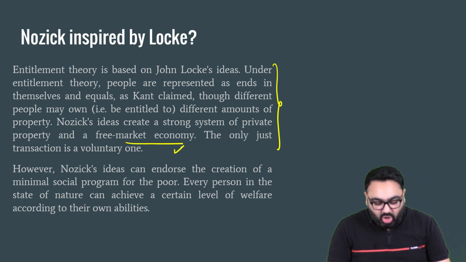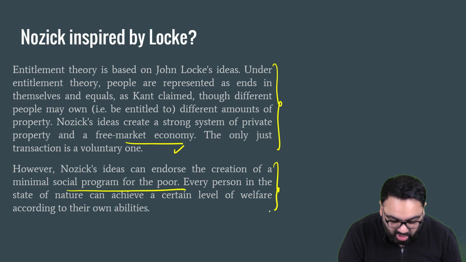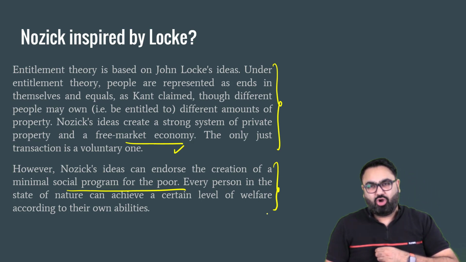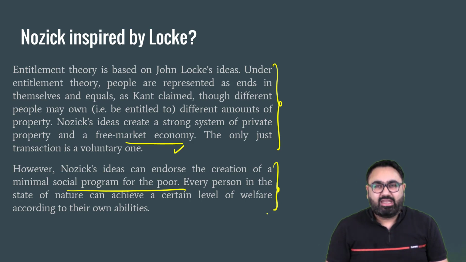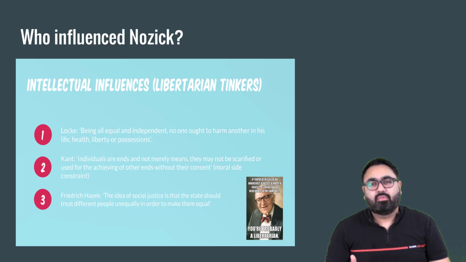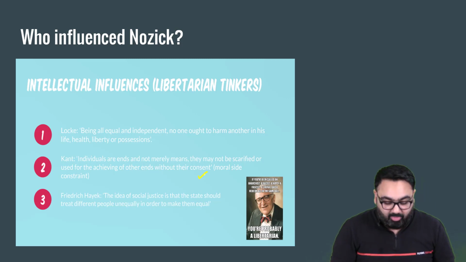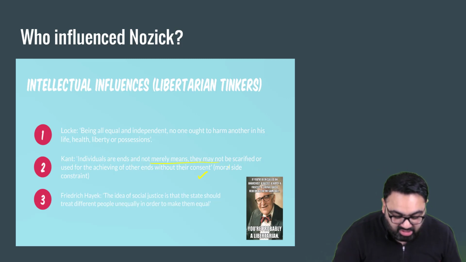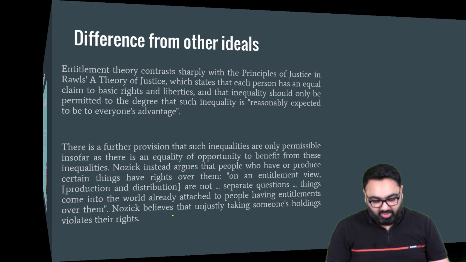In fact, Robert Nozick also endorsed a certain minimum social program for the poor. He did not say that the poor who cannot afford property should not be given anything. He did endorse a kind of welfare program where the state should ensure at least some basic level of amenities for everyone living in the society. There were other liberal thinkers that inspired Robert Nozick: Immanuel Kant, who talked about how individuals are ends and not just means, and may not be sacrificed for achieving some other ends. Friedrich Hayek, all these people have been well-known liberals of the past.